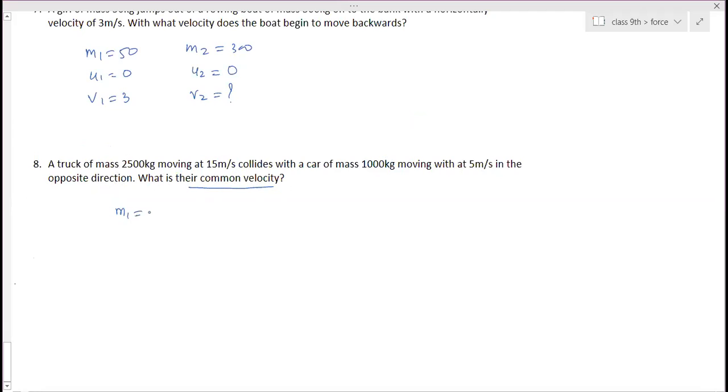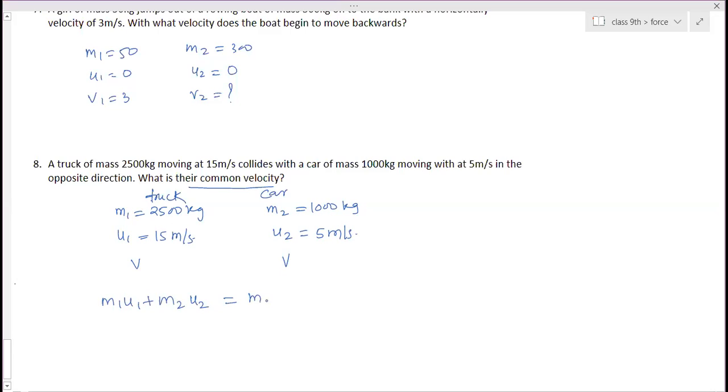So here M1 is 2500 kg, this is a truck, and this is a car. M2 is equal to 1000 kg. U2 is equal to 5 meter per second. U1 is 15 meter per second. They are moving with a common velocity, that is both of them have velocity v. Then M1 U1 plus M2 U2 is equal to M1 V1 plus M2 V2.